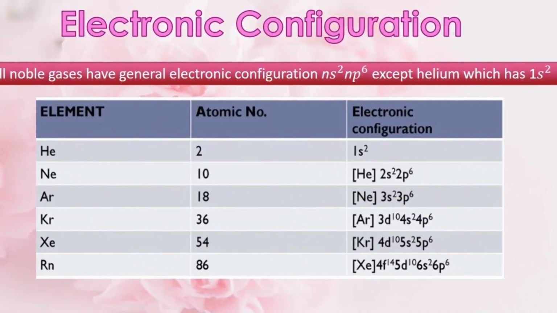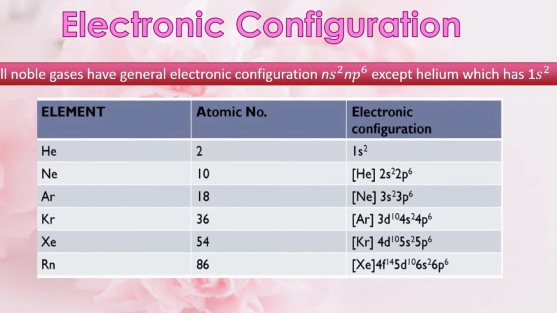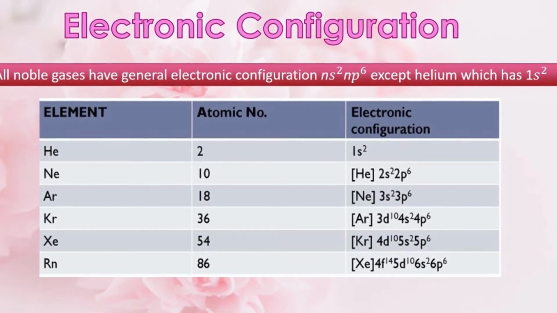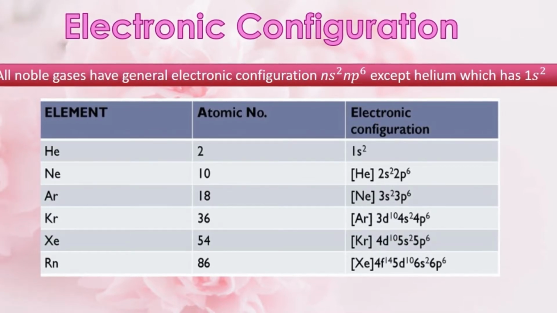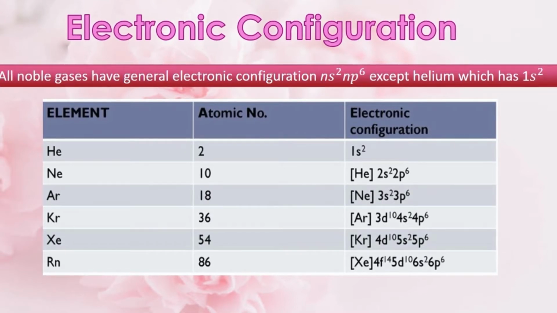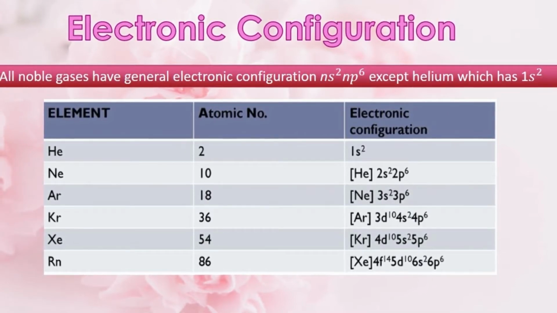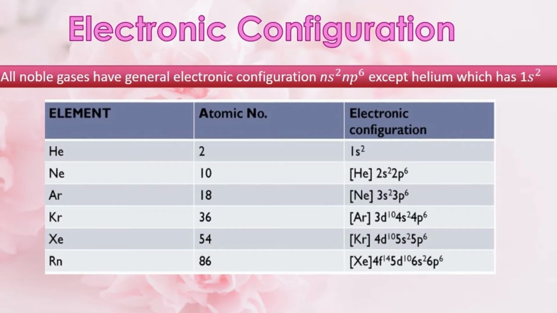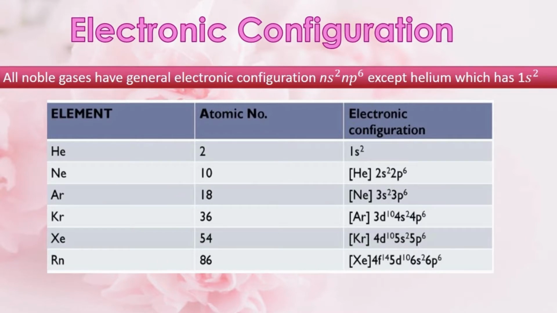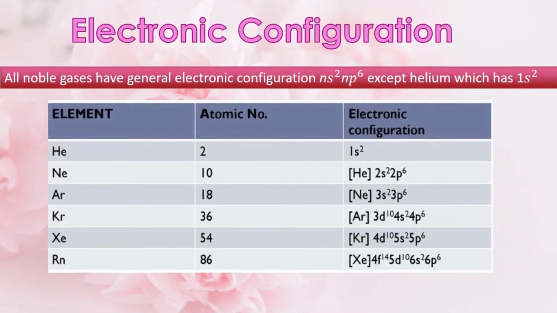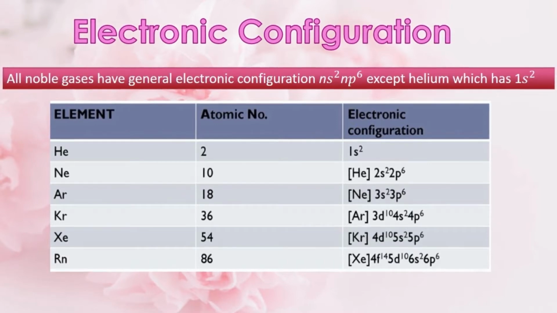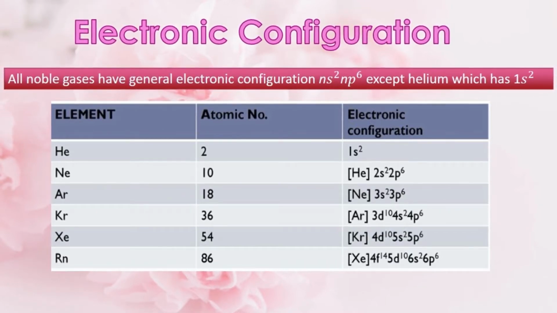Now let's discuss the electronic configuration of group 18 elements. The general valence shell electronic configuration of these elements is ns2np6, except for helium, whose electronic configuration is 1s2. Due to the duplet or octet configuration in their valence shell, the elements of this group are highly stable. Hence, they are inert in nature.